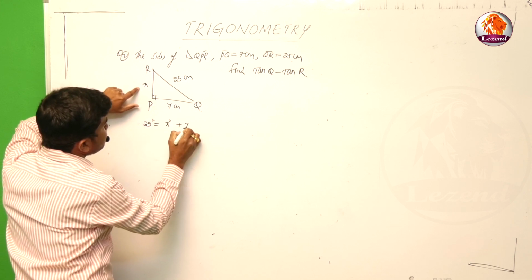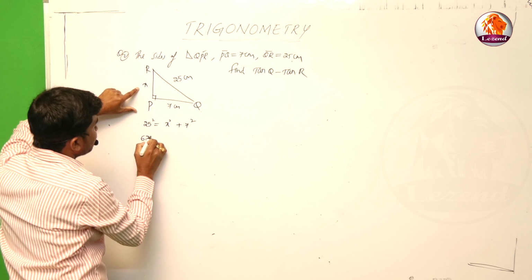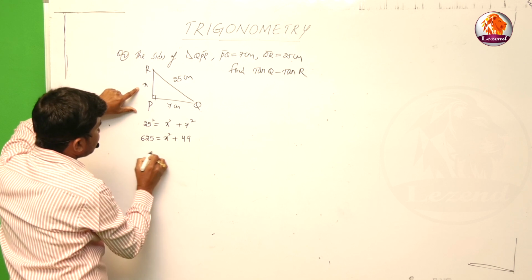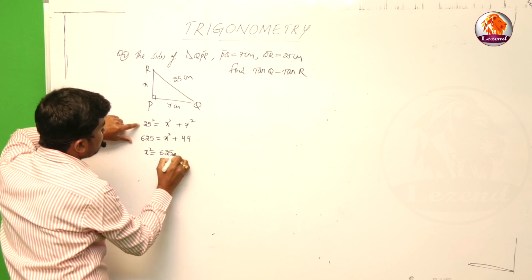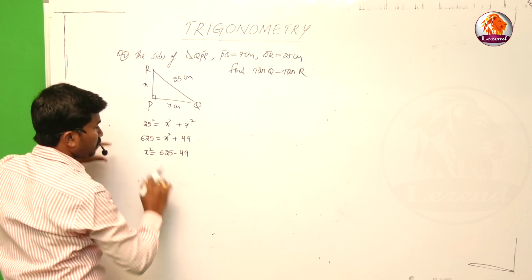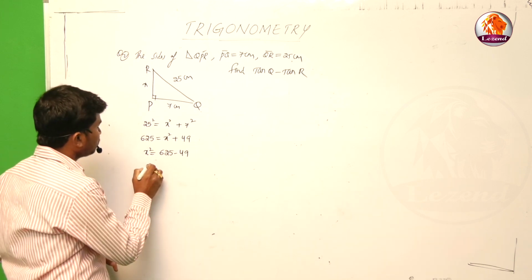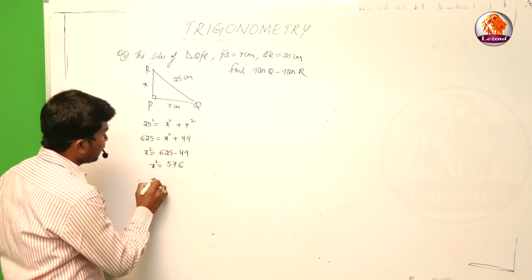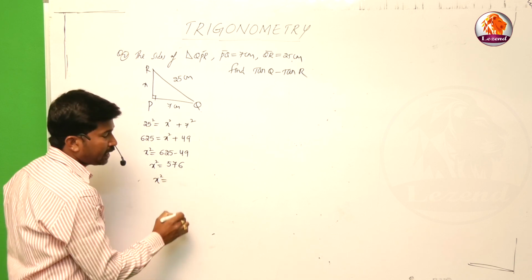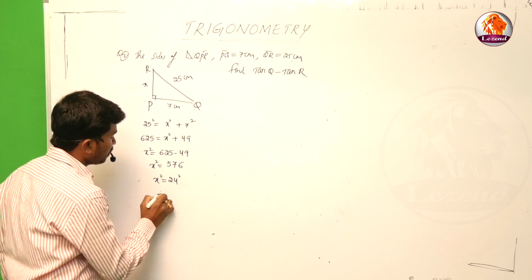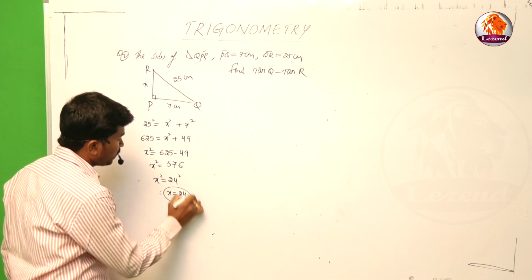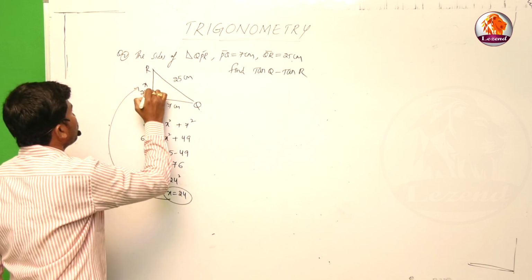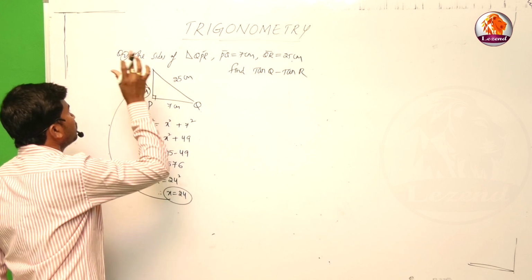Now X square plus 7 square. 25 square is 625, 7 square is 49. So X square is equal to 625 minus 49. It becomes X square is equal to 576. How to write it: 24 square. So therefore X is nothing but 24. Now the length of PR is 24. This is the length of PR.